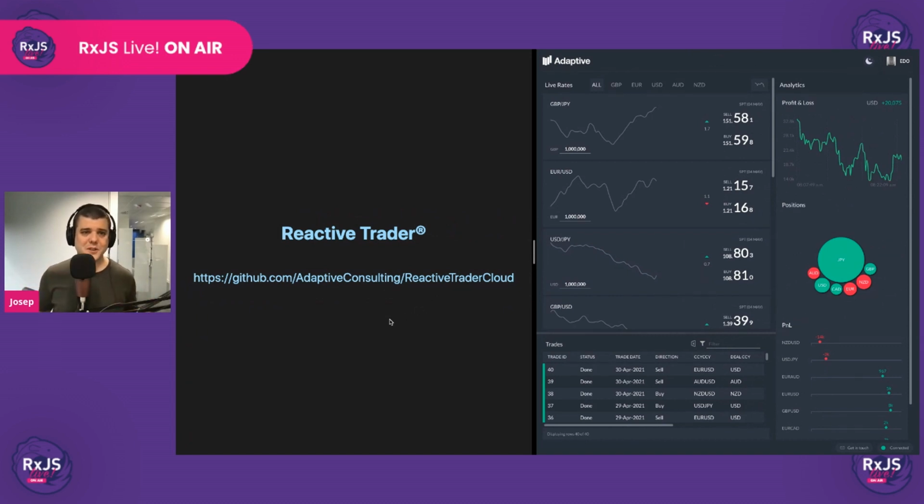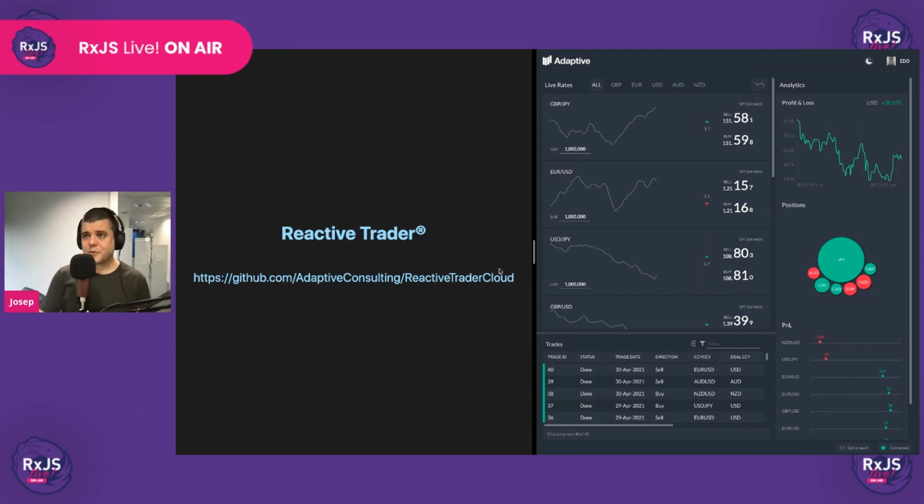So Reactive-Trader is a key project for us for two different reasons. The first one is that most of our clients are financial institutions that don't want their competitors to know that we're working for them. That's why it's important for us to have a showcase application so that we can demo to our potential clients what we're capable of. The second reason is that Adaptive fosters innovation, and Reactive-Trader is a tool that allows us to experiment with better ways of doing things and to share that knowledge, both internally and externally.